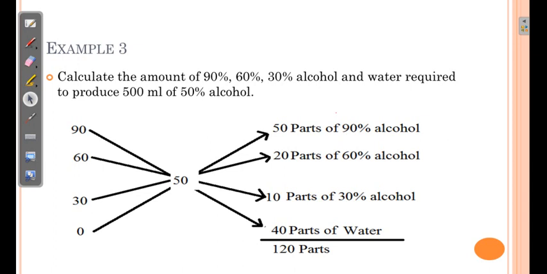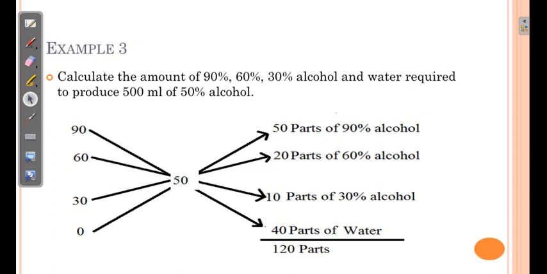Difference between 90 and 50, that is 40, 60 and 50, that is 10, 30 and 50, that is 20, and 0 and 50, that is 50 parts. So 50 parts of 90%, 20 parts of 60%, 10 parts of 30% and 40 parts of water will produce 120 parts. Now this calculation is for 120.